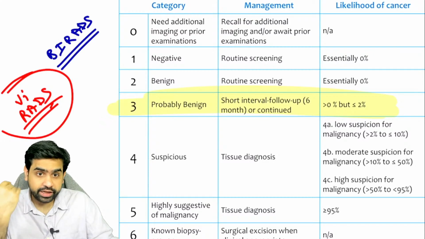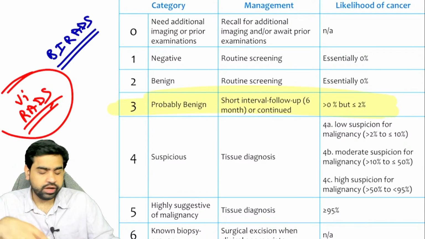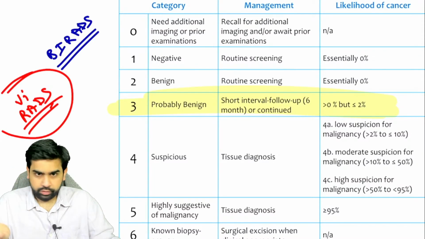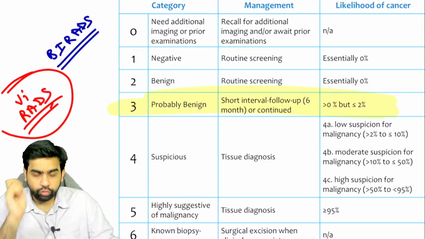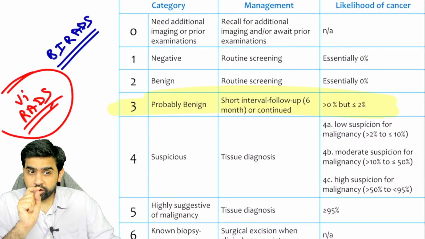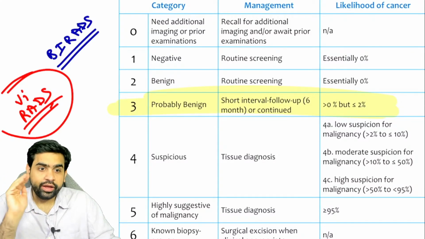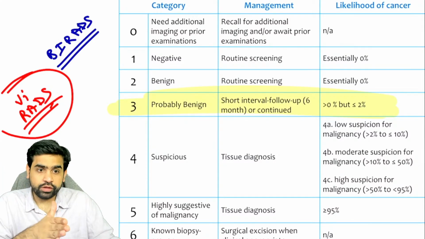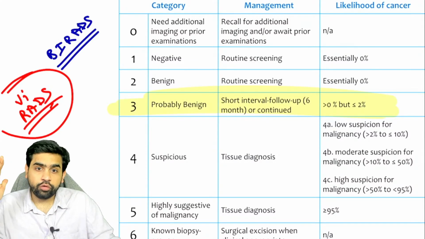If you logically think in your examination hall, if you are forgetting this particular table, and the question says that in a BI-RADS 3 female, what are you going to do? Obviously, if you know the answer, you know the answer. But if you don't know, you will remember that it's probably benign, maybe there is a slight risk of malignancy. Let's get a biopsy test? No. Here, what you do is reduce the duration of the screening from 1 year to 6 months.